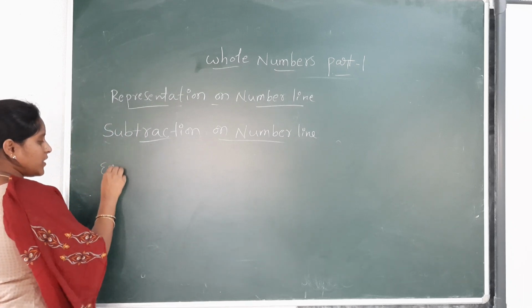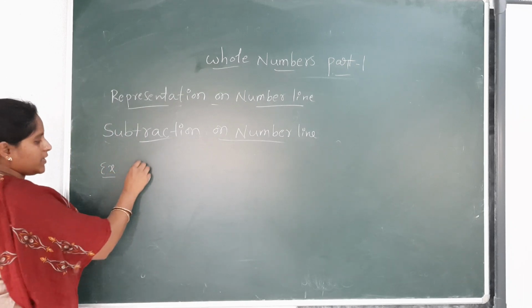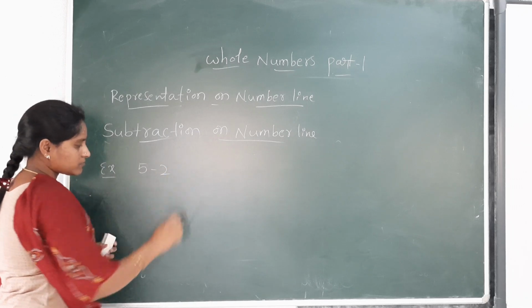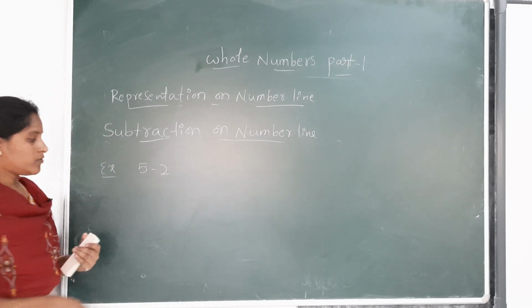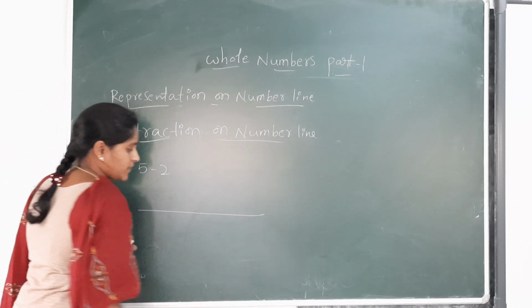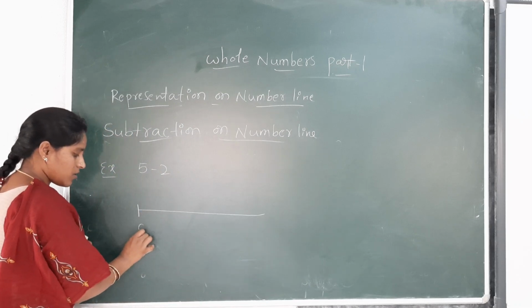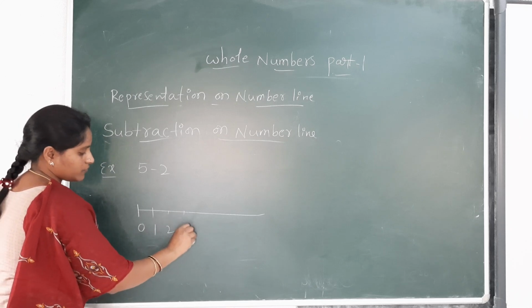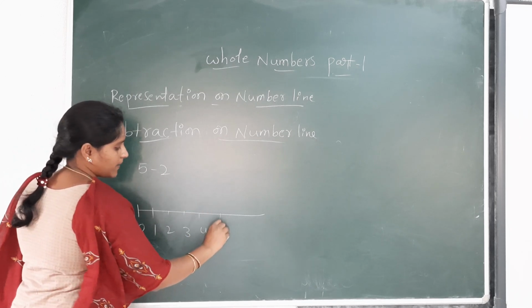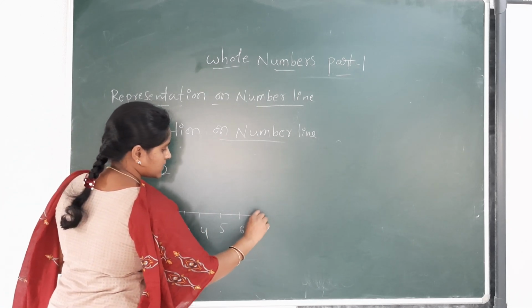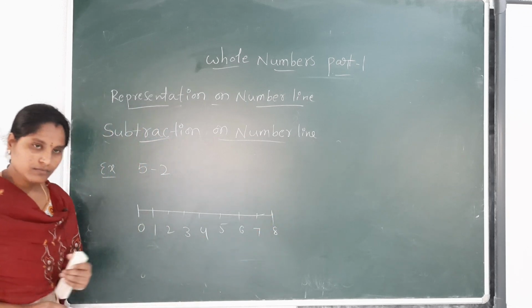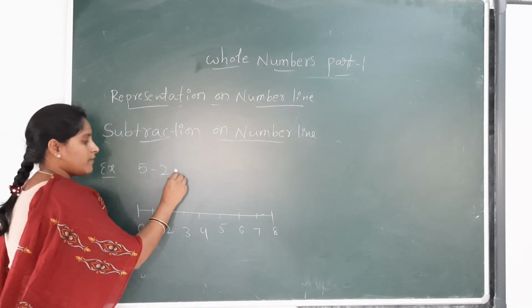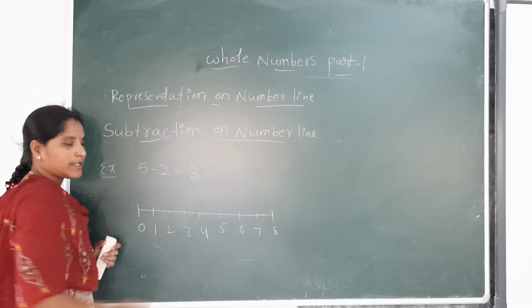Let us consider one example, 5 minus 2. As usual, we have to draw the line first. Next, we are going to keep marking from 0 onwards with equal distance between the points: 2, 3, 4, 5, 6, 7, 8. Here we know already 5 minus 2 means we get 3.